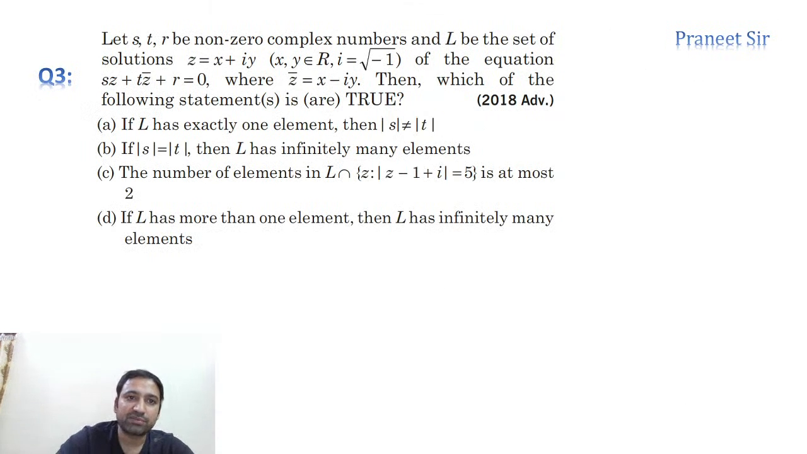Yeah, this is the next question we have. This is a 2018 Advanced question. S, T, R are non-zero complex numbers. L is the set of all solutions Z of this equation: SZ plus TZ bar plus R is equal to 0. Then which of the following statements are correct? So guys, try this question, everyone.